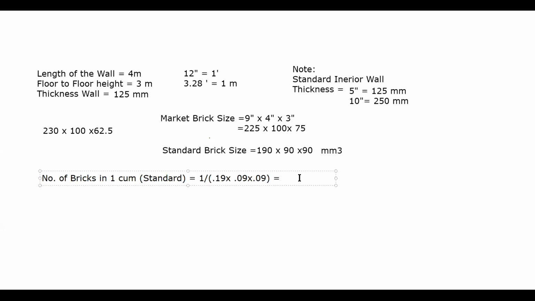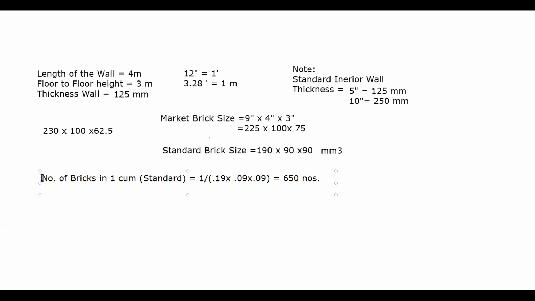Please calculate. 1 divided by 0.19 into 0.09 into 0.09. Sir, 649. 649 is coming, no? Yes, sir. Let's take 650. Okay, 650 numbers.